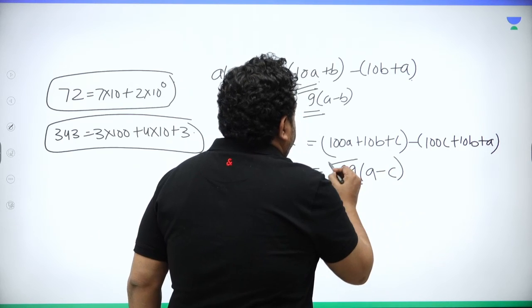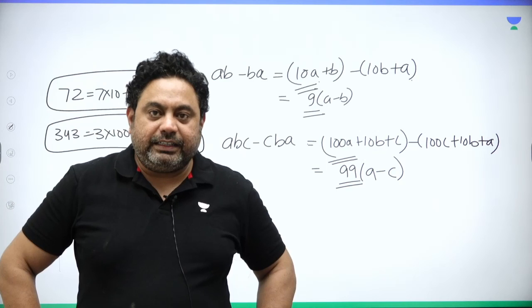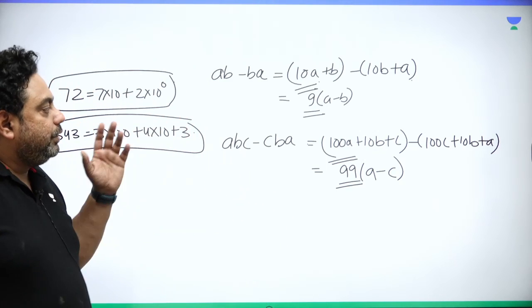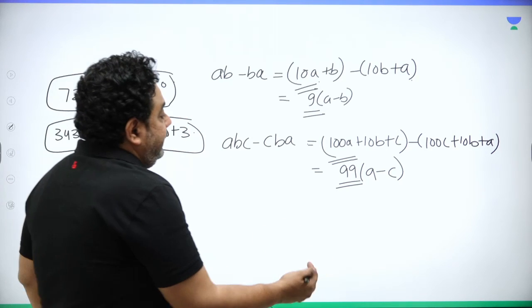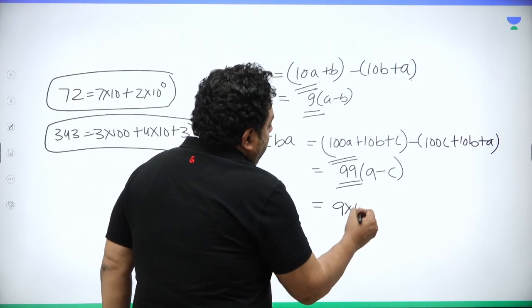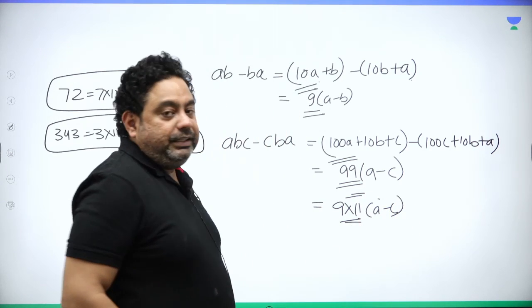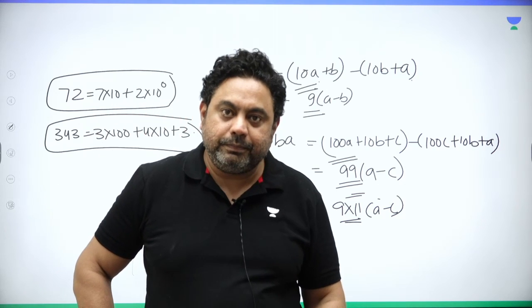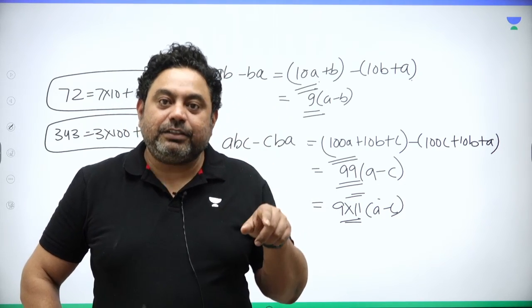Again, 99 comes out, it is exactly divisible by 9. So now you are sure that a number minus its reverse is a multiple of 9. But 99 is actually 9 into 11 into (A minus C). So do you think a number minus its reverse, this is a question for all of you, is it a multiple of 11 as well?